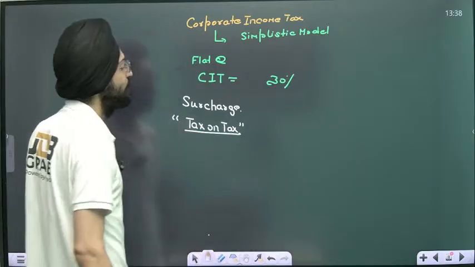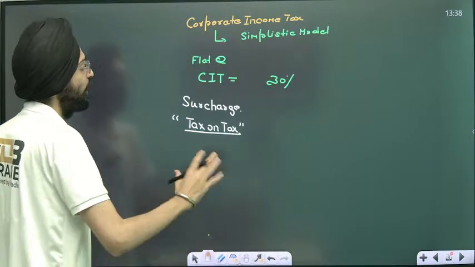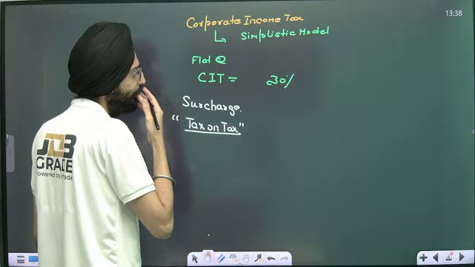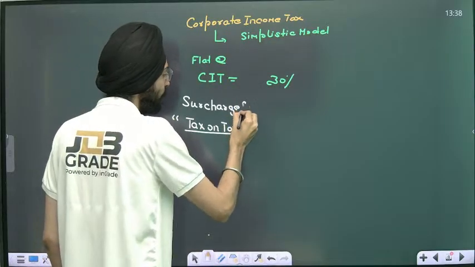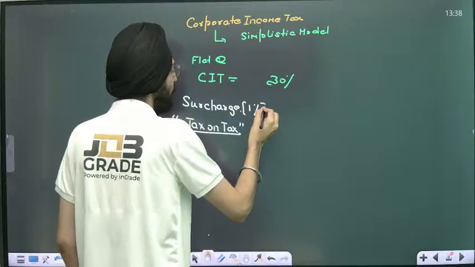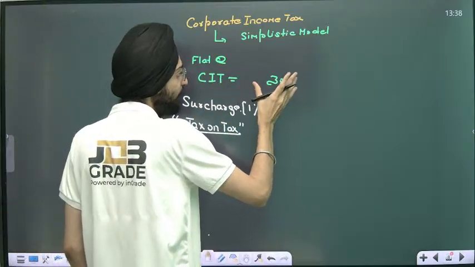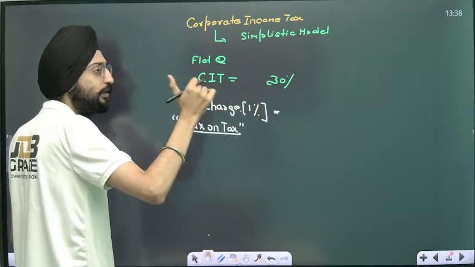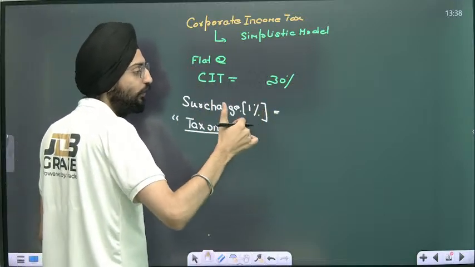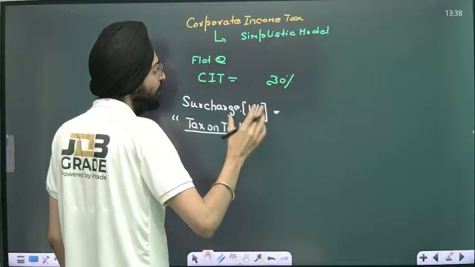Take an example of 1%. It's a tax on tax: on the tax that's been levied, you again levy a certain amount of tax.